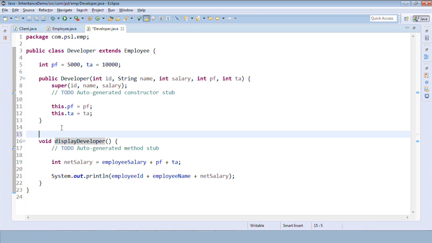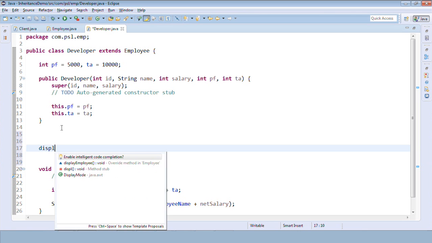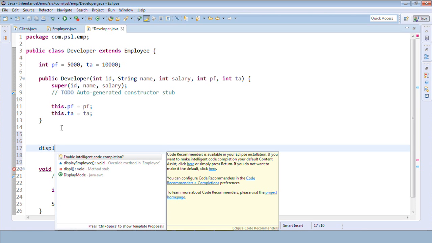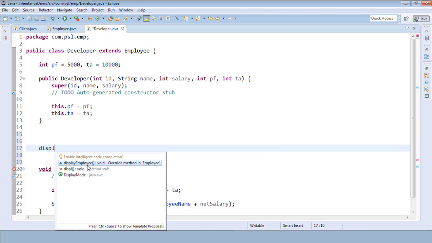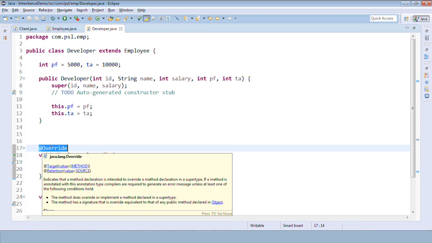So if you see, if I type some initials of display and press Ctrl+Space, it will give us a suggestion. If I click on this, it will say overridden method. So this stands for polymorphism, and this is runtime polymorphism. This is overriding.